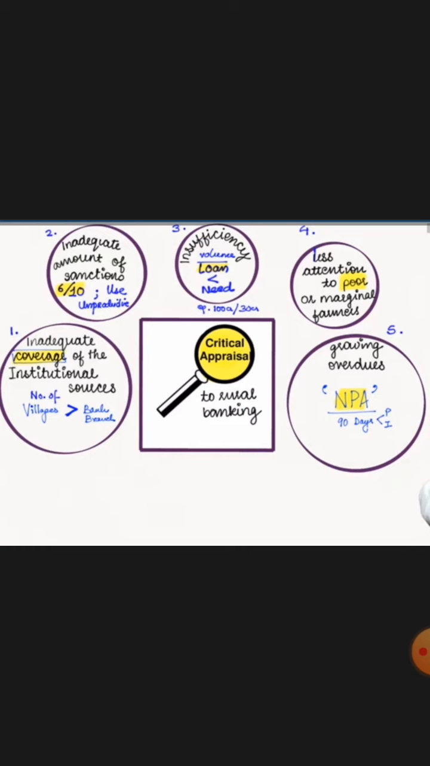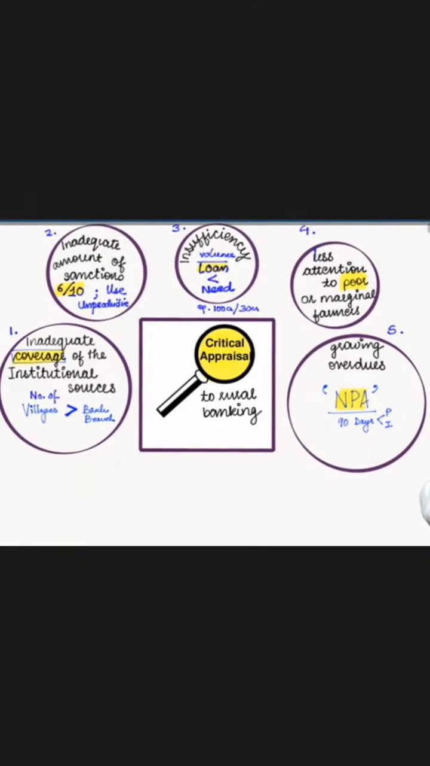Now, rural banking: a critical appraisal. This means that even though the government is providing the rural poor with so many facilities, there are still many critical conditions existing, and it is criticized. First of all, the issue is inadequate coverage of institutional sources. There are more than 1,000 villages in the country, and these institutions are only 500. So what about the rest of the 500 villages? This is one of the issues.